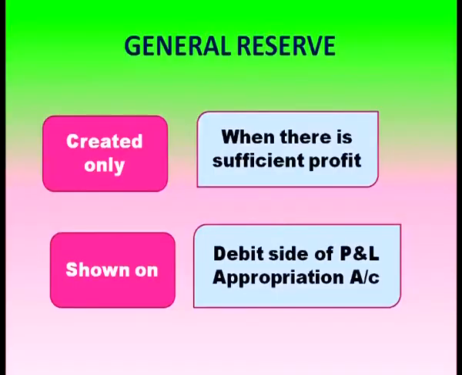And it is not at all legally mandatory to create general reserve, because only if there is profit we are creating reserves. General reserve is created only when there is sufficient profit, and it is shown on the debit side of the profit and loss appropriation account.